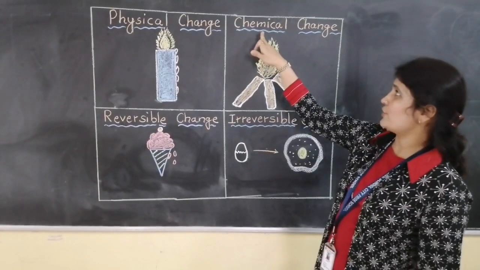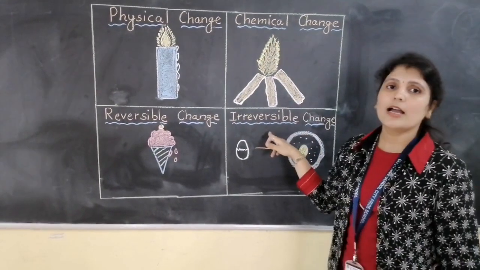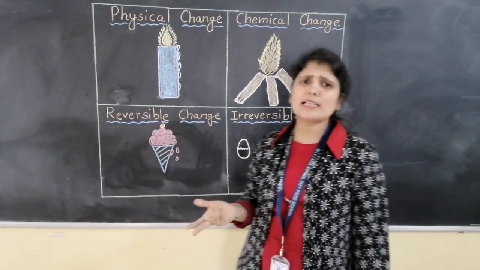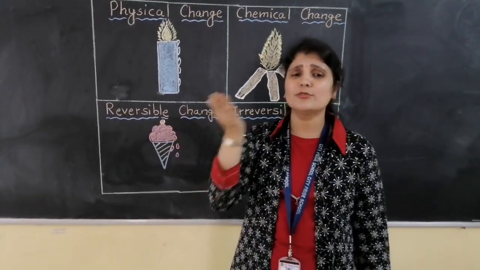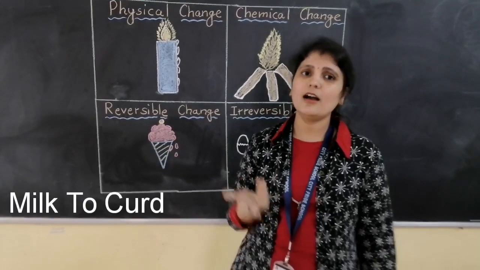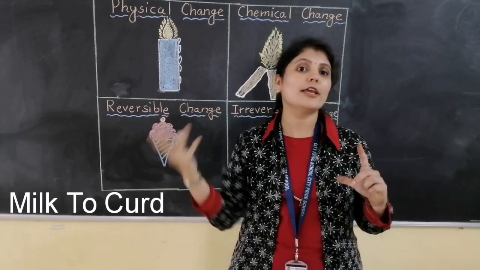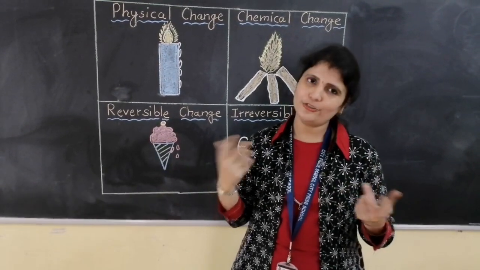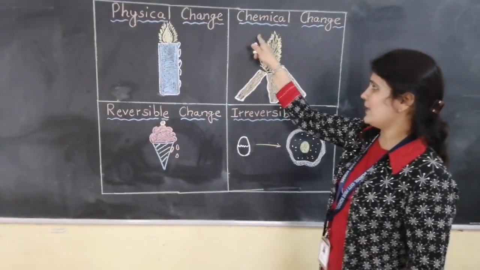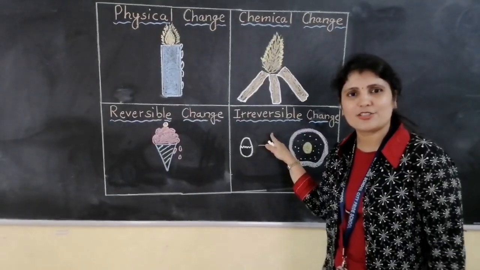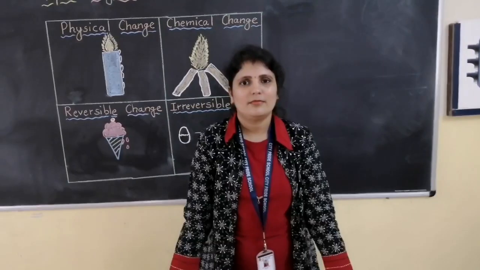Now the next combination is chemical change with irreversible change. The best example is whenever milk is converted to curd. That is a chemical irreversible change, because we cannot get the milk back from the curd, right? So that is the best example for chemical change with irreversible change. Okay children?